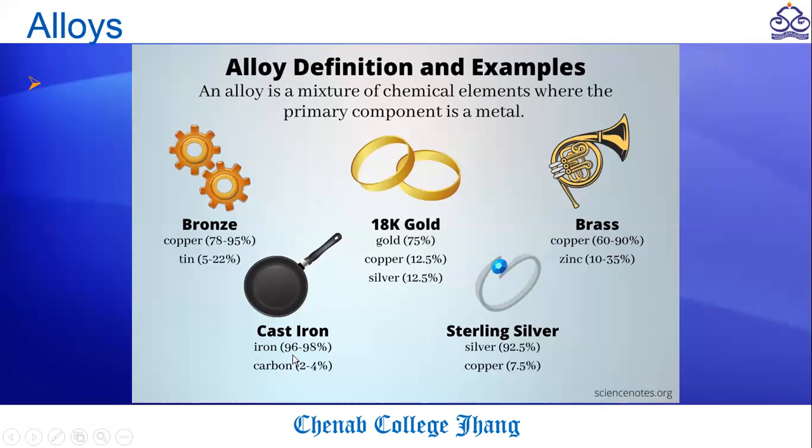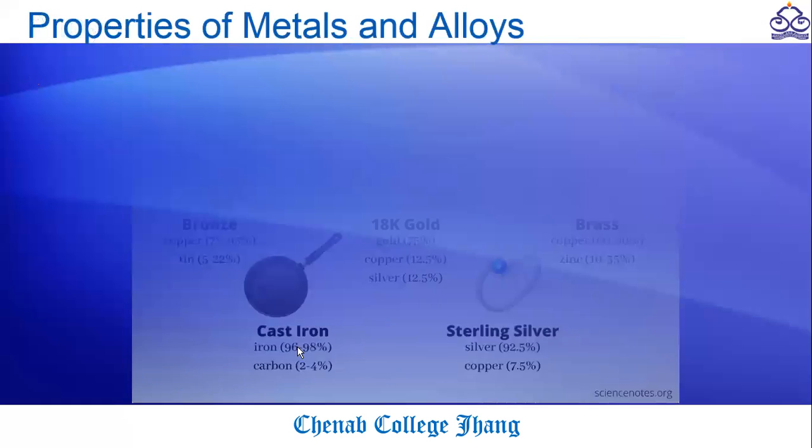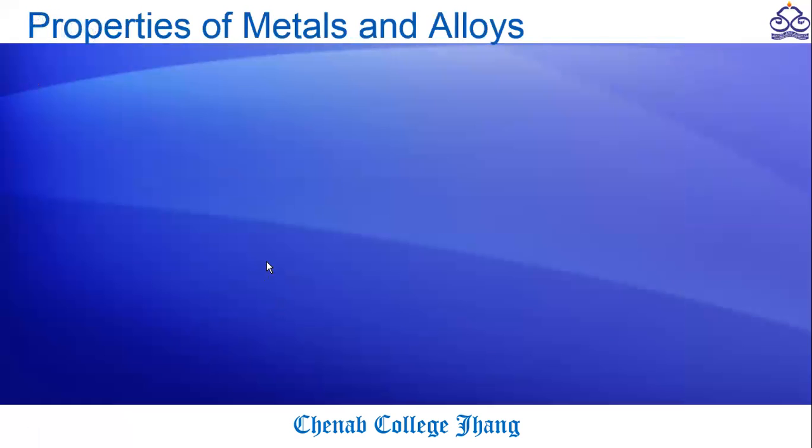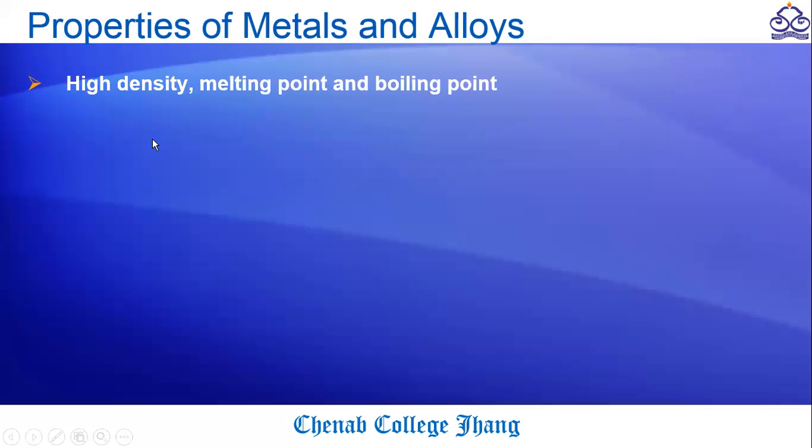In cast iron, you can see that there is 96 to 98% iron and 2 to 4% carbon. Carbon makes the iron hard, and we can use this alloy for different purposes. In the same way, metals possess different properties. For example, metals have high density, high melting point, and high boiling point.